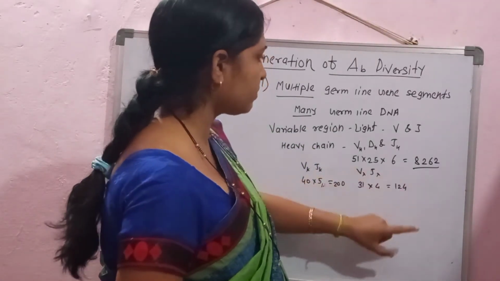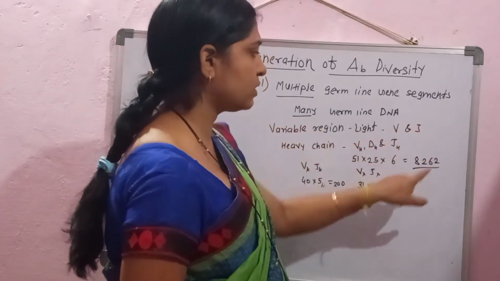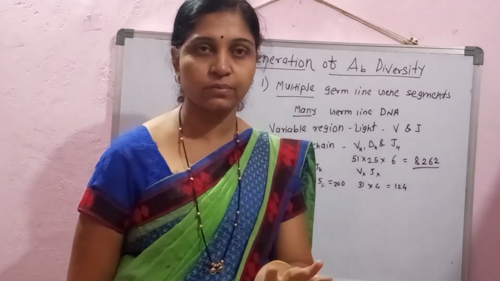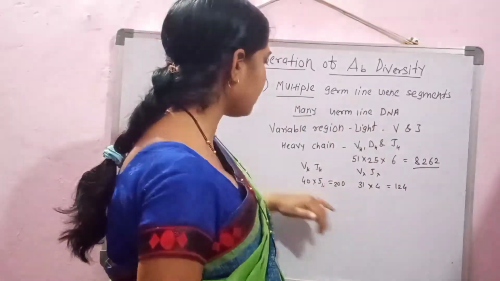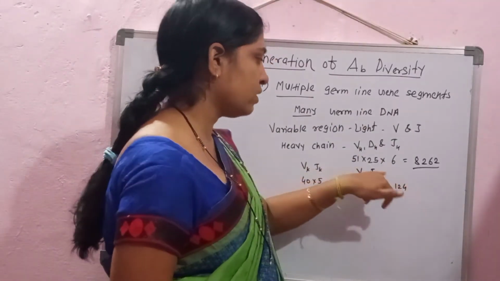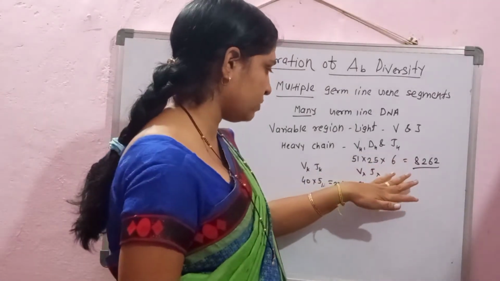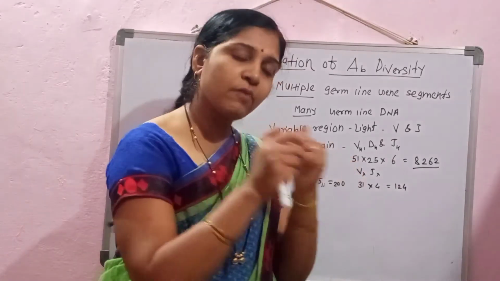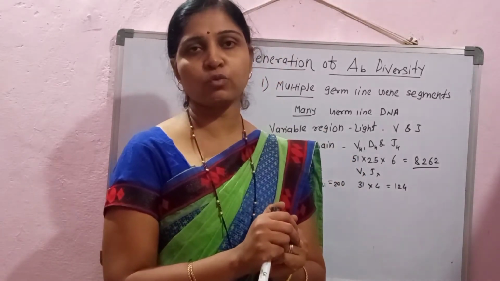Because here, no doubt, these 8262 combinations are only restricted for the heavy chain. Then again these get multiplied by the V kappa and J lambda, the V lambda. Means similarly we are getting a diverse group of combinations.